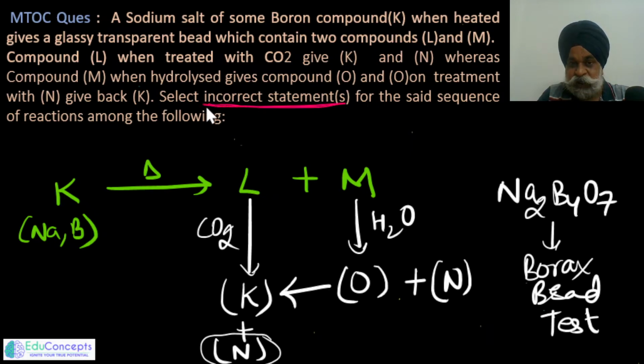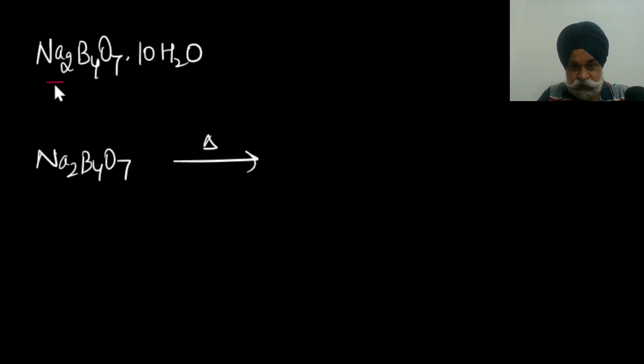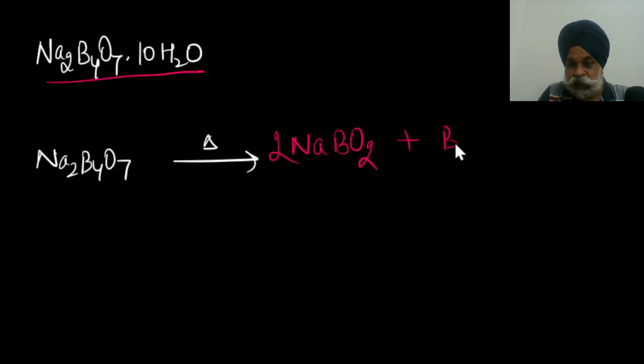This is also to be taken care of, because sometimes we do the question rightly, but we opt for the wrong options. Now, as regards borax, we have already done this borax bonding in the previous question. So borax, when heated to above 500 degrees centigrade, dissociates like this: sodium metaborate, along with which you would get B2O3. So if this is your K, this can be L and M, or L or M; this we have to identify.